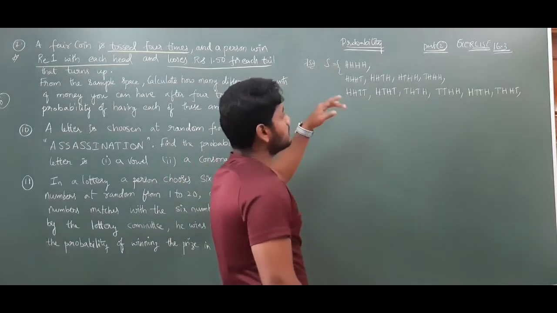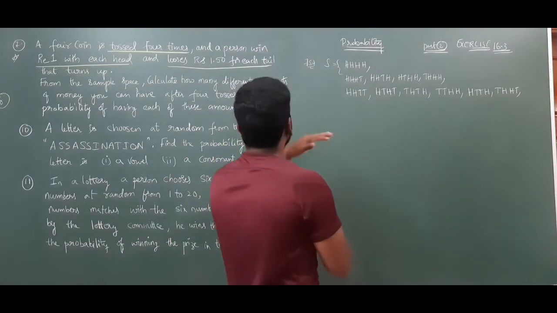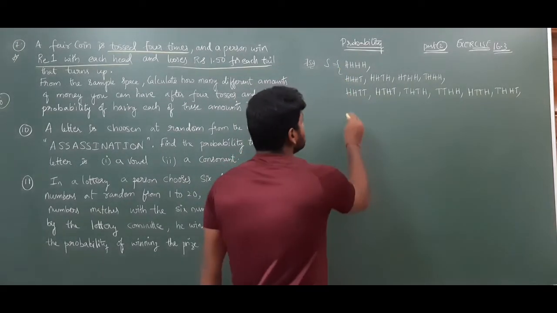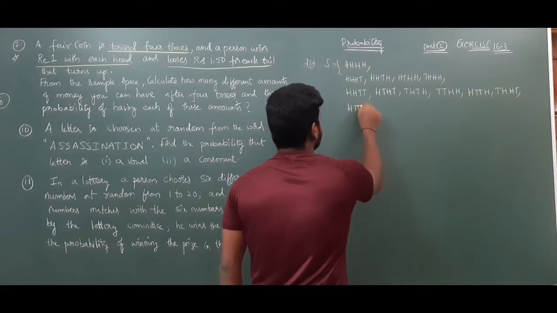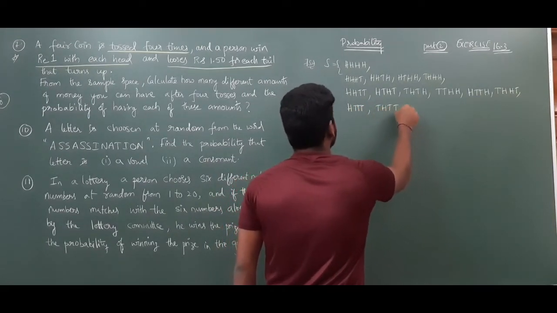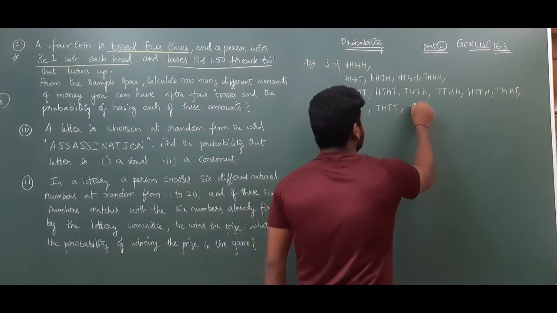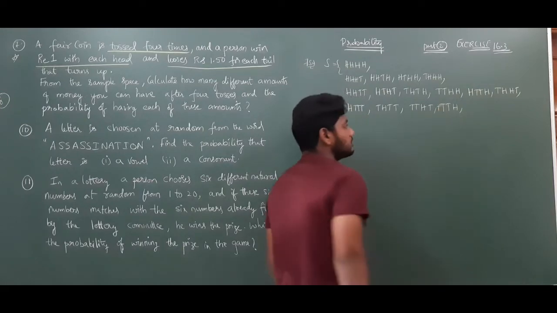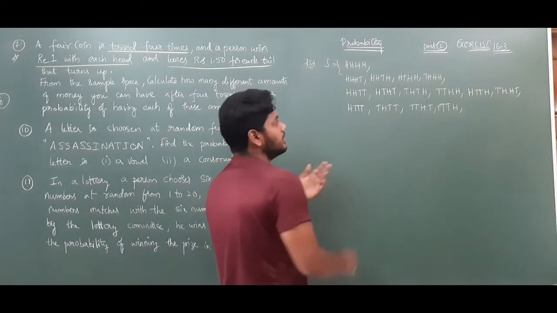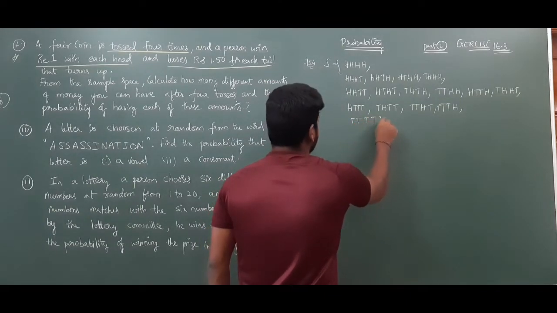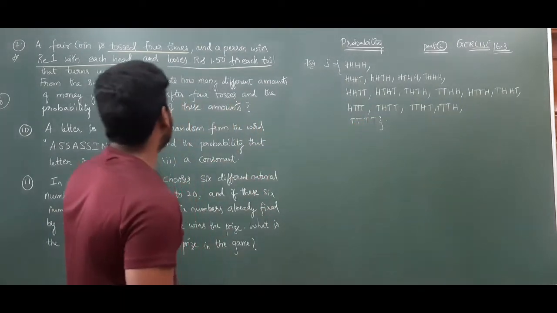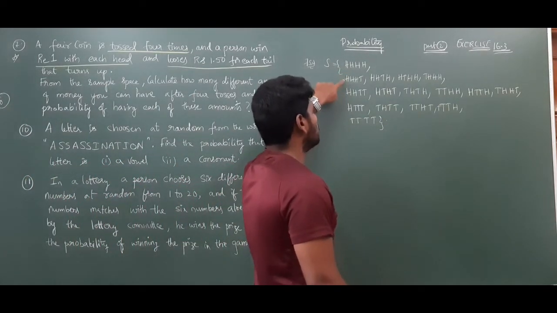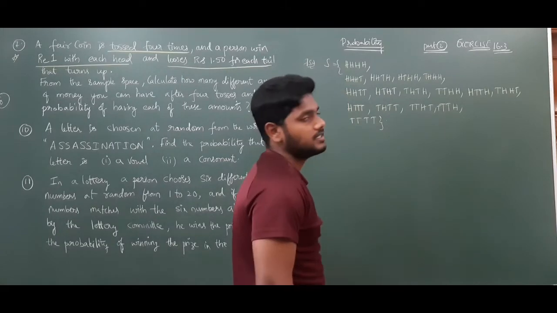So tossing a coin 4 times, with 4 heads over, 3 heads over, 2 heads over, next with a single head. That single head means H, T, T, T or T, H, T, T or T, T, H, T or T, T, T, H. So again 4 chances. Next, 0 heads means T, T, T, T. So these are the sample points if a coin is tossed 4 times. Total 16. So 1, 4, 6, 4, 1: 1 plus 4 is 5, plus 6 is 11, plus 4 is 15, plus 1 is 16 outcomes.